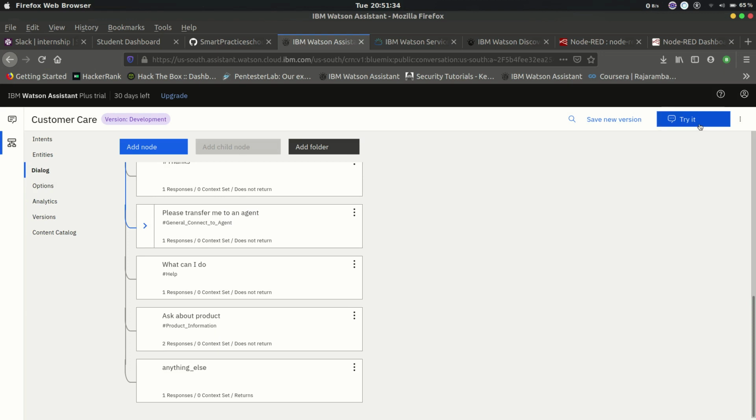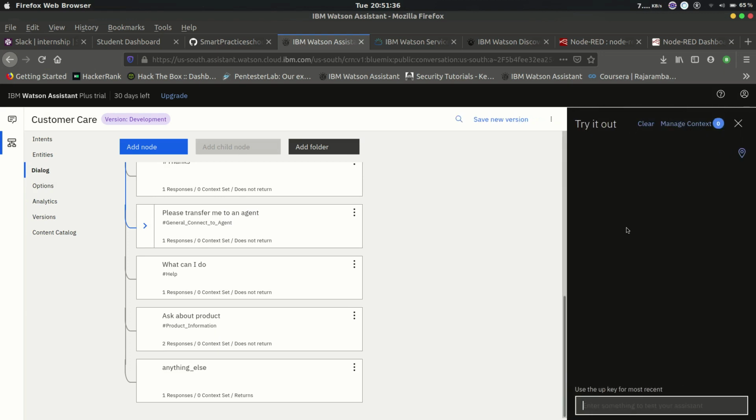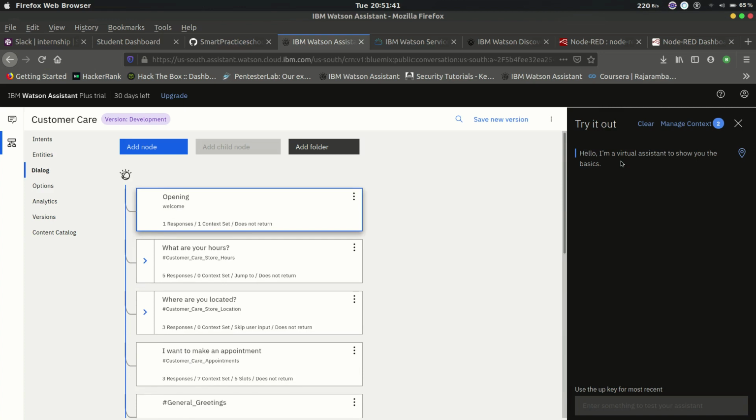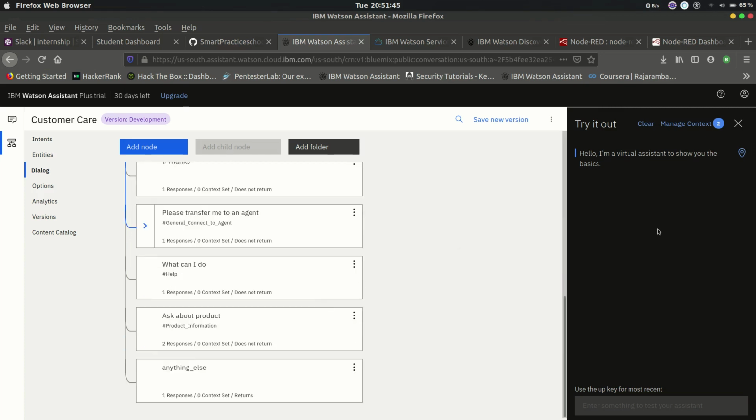This is my bot's answer: hello, I am a virtual assistant. Here you can give anything, and the Watson service will understand what you mean. Let's suppose instead of writing hello, I write hola, which means hello.